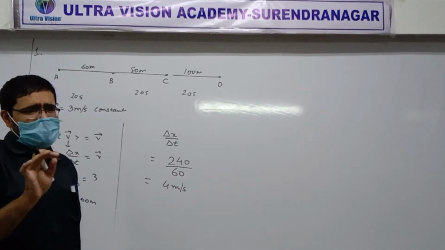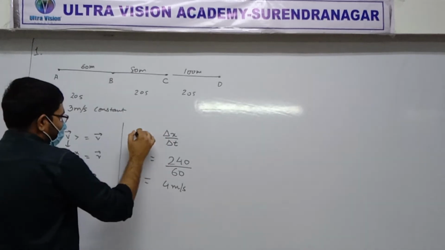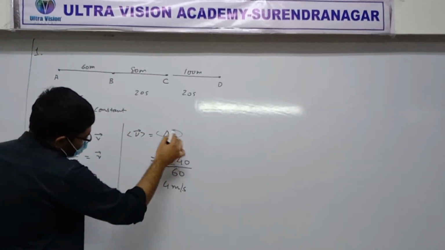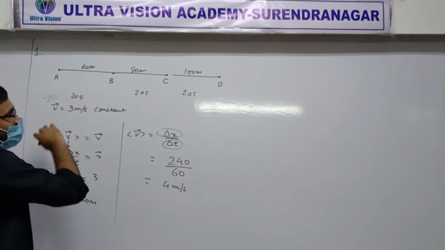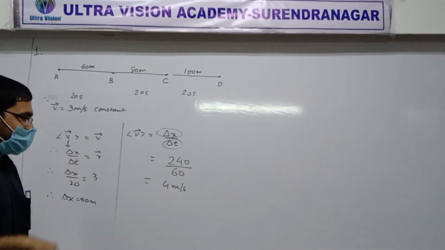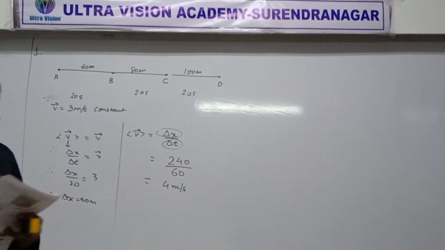Okay. The method is clear. See, the plan was always that to find average velocity, you need the total displacement and the total time interval. So the total time interval is 60 seconds and the total displacement is 240 meters. Okay. Next.